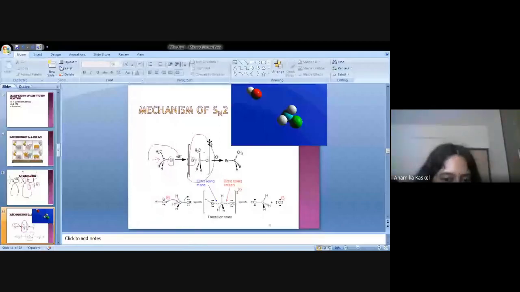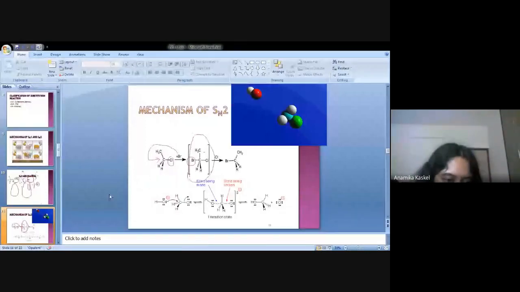The transition state is very, very unstable, so we can't trap this transition state. It will go through the product formation and we get the product. But there is a question you can understand from that section. This inversion is called the umbrella inversion.